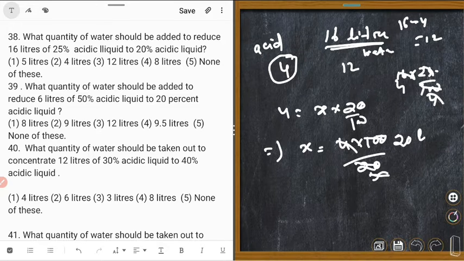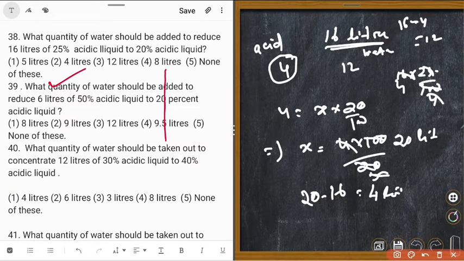So 4 is 20% of 20 liter. So we need how many liters? 20 minus 16 liter. 20 liters minus 16 is 4 liters. Yes. So here is the answer. Which is correct? Number 2 is correct.